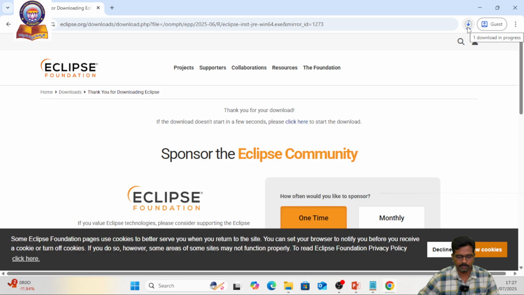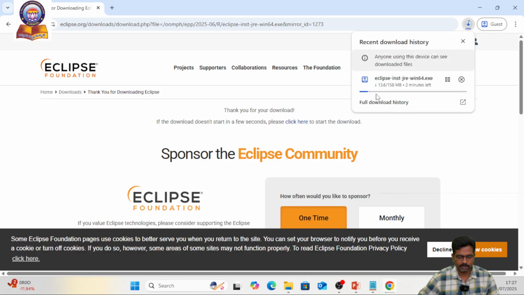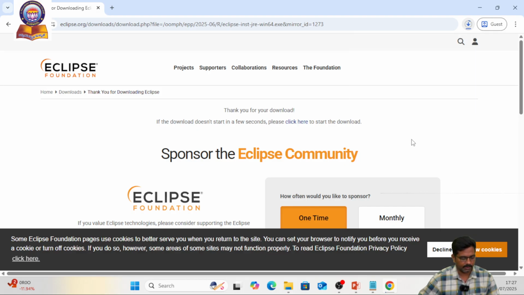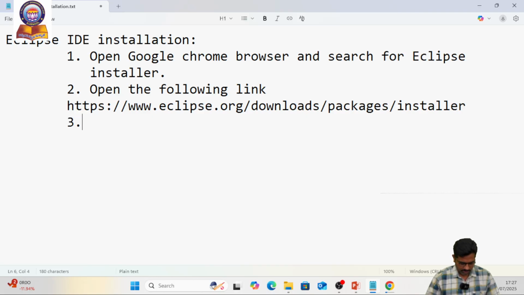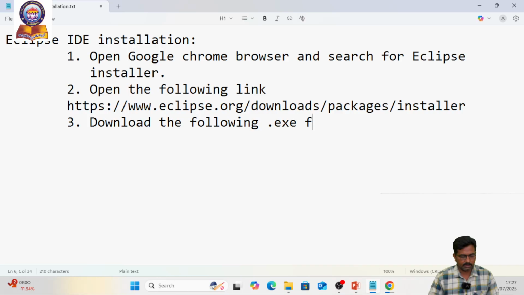The download is in progress, and it is 158 MB. Meanwhile, we try to update the third step. The third step is to download the following file.